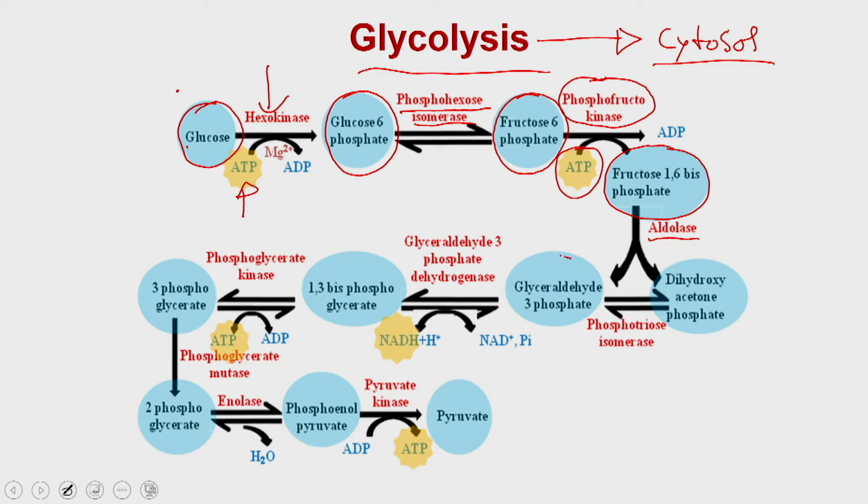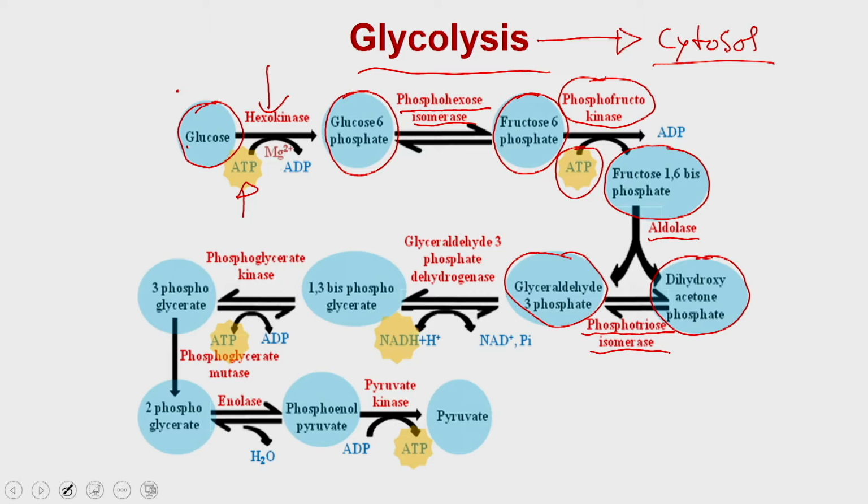One is called glyceraldehyde 3-phosphate, and the other is called dihydroxyacetone phosphate. These two molecules are isomers, so they can convert to each other with the help of an enzyme known as phosphotriose isomerase.